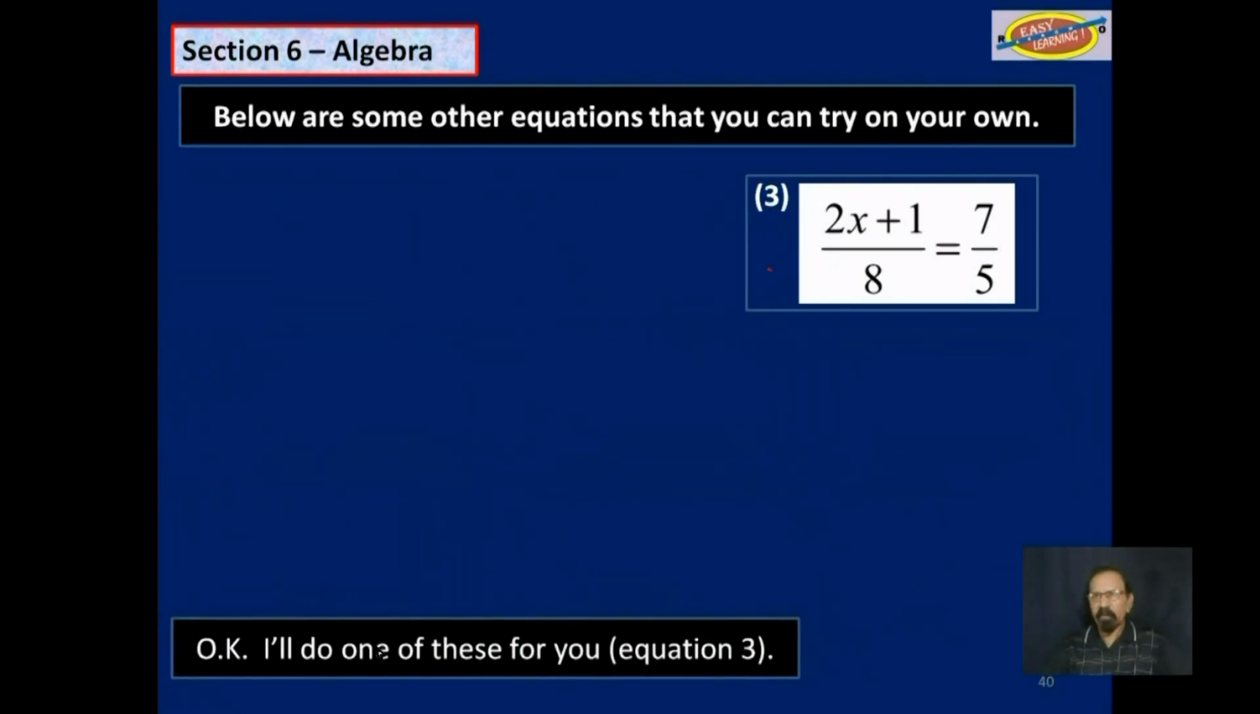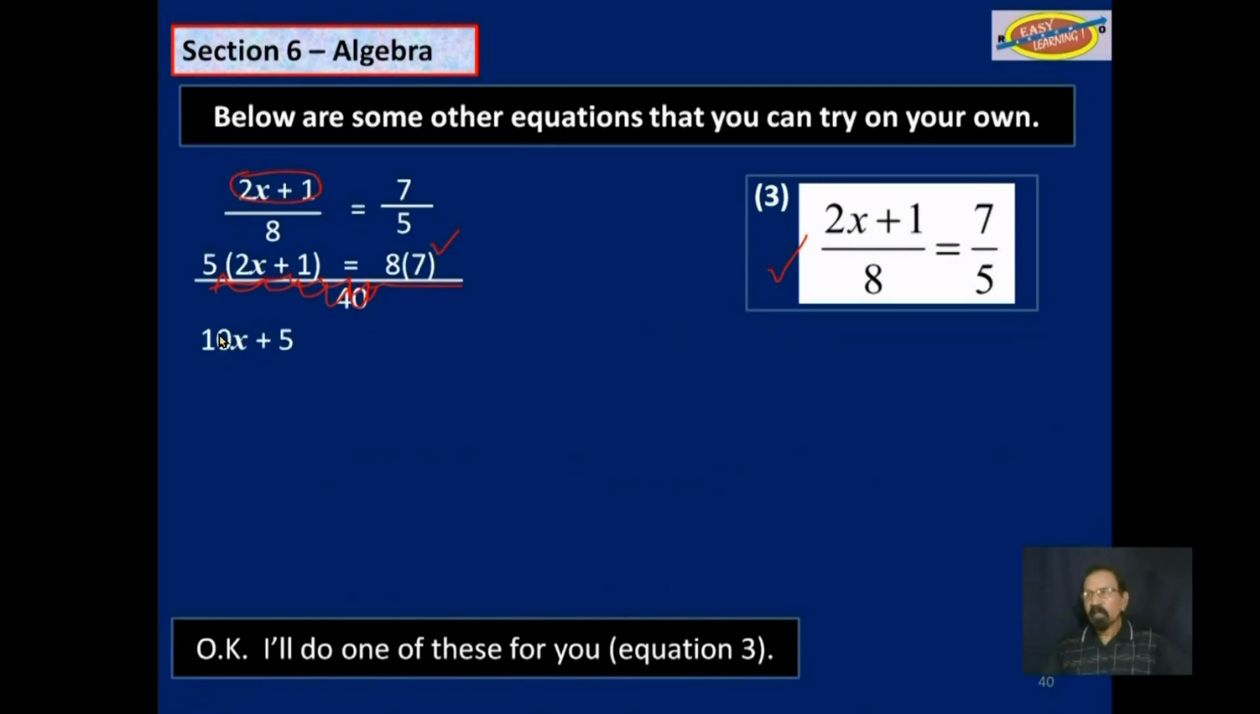So as I said, I'll do this one. 2x plus 1 over 8 is equal to 7 over 5. We find the LCM, 8 and 5 would be 40. 8 into 40 would be 5, so we multiply that 5 by everything in here, equal to 5 into 40, 8 times 7. Now, as I said, we can remove that over 40 because everything above, they are now on the same base, the same level, the same playing field. So we have 10x plus 5 is equal to 56.